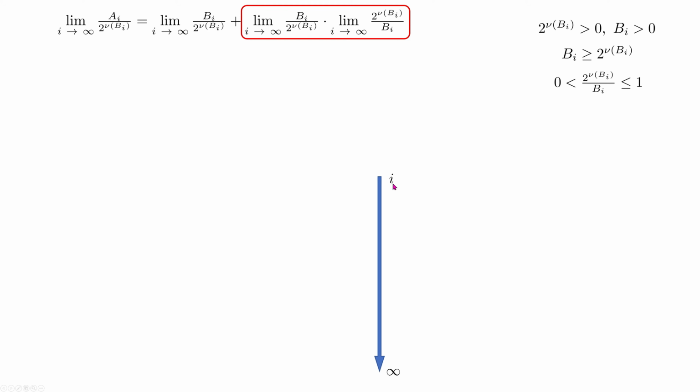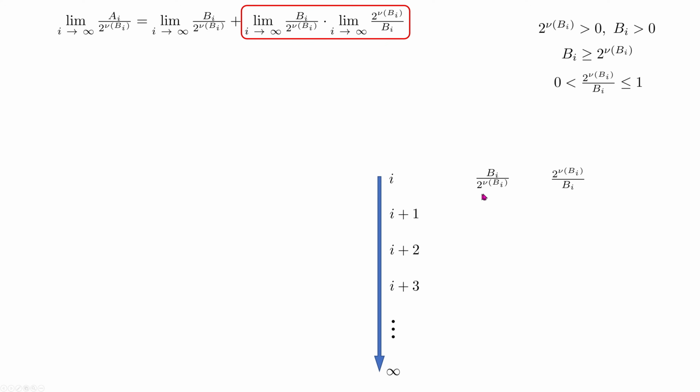Here we are increasing i in the direction of infinity, which means that we are changing i iteration by iteration, step by step, to i plus 1, i plus 2, i plus 3, and so on. But it also means that i is changing through exact values in the direction of infinity. As I said, infinity is not a number. For every single exact value of i, we have exact values in both terms, in both sequences, this sequence and in this sequence.